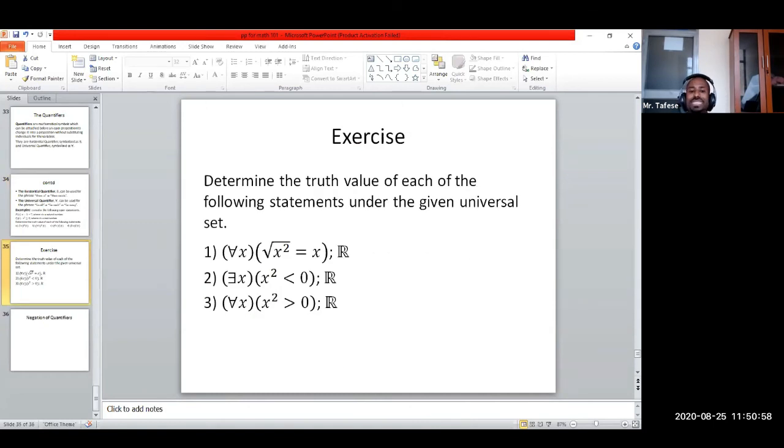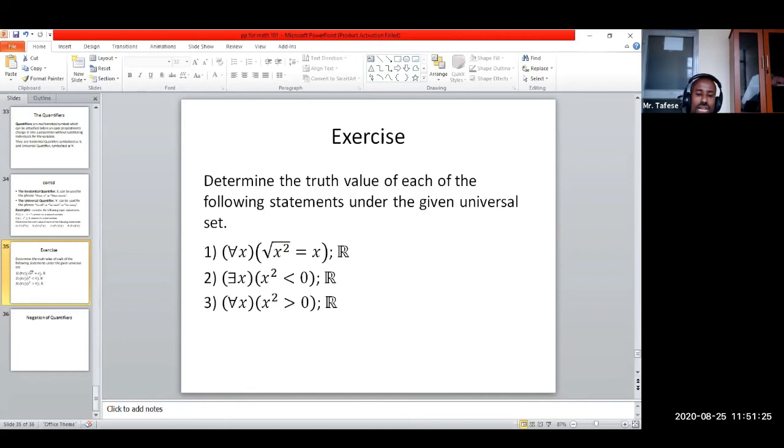Finally, these are the exercise. Determine the truth value of each of the following statements under the given universal set. Actually, the 3 questions have the same universal set, the real number universal set. The first and the third are universal. The second is existential.